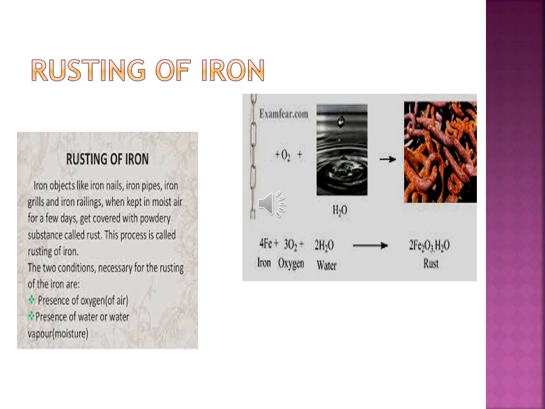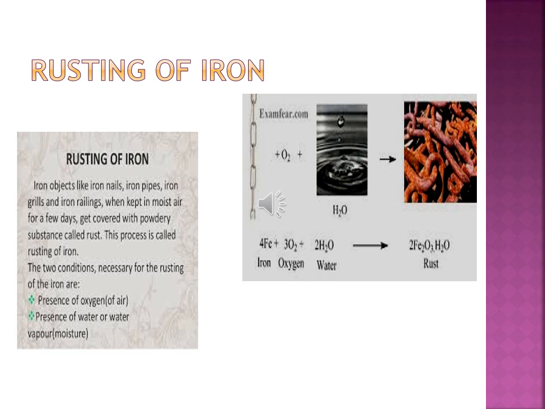Therefore, when you expose it to air, it reacts with oxygen present in the air, and the moisture in the air contains water, so it reacts with oxygen and water and forms a metal oxide which spoils the surface of the metal. This process is called corrosion of metal, and in iron this corrosion is known as rusting of iron. So what is rusting of iron?